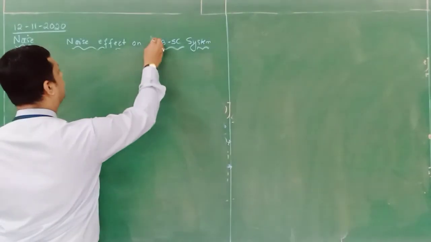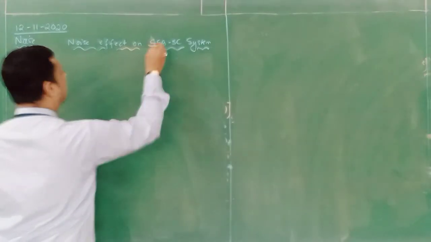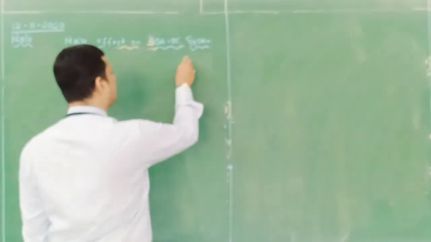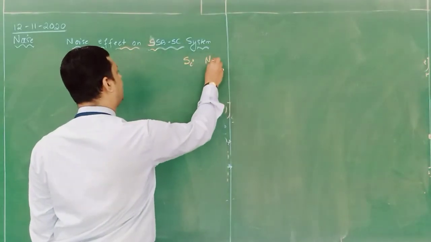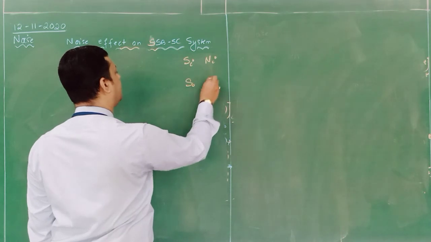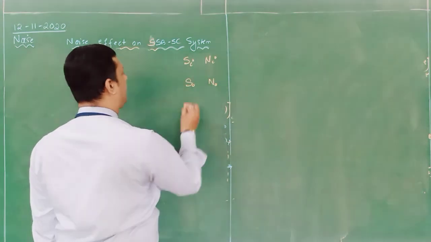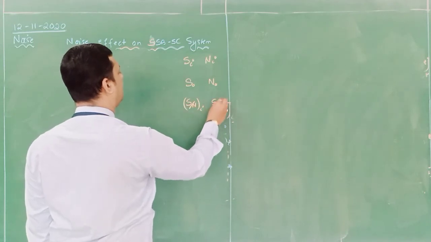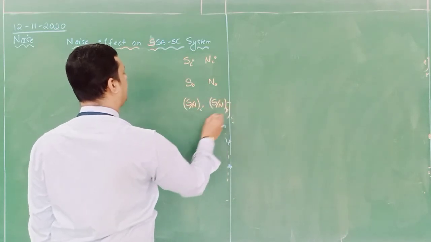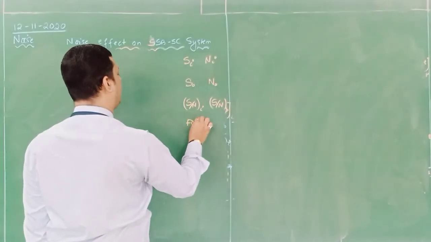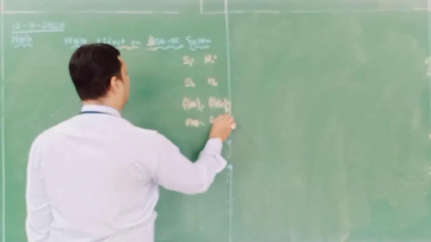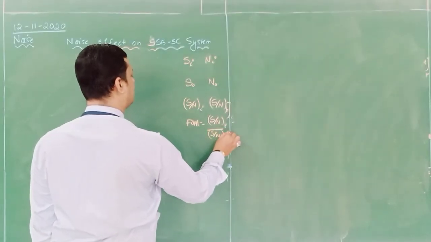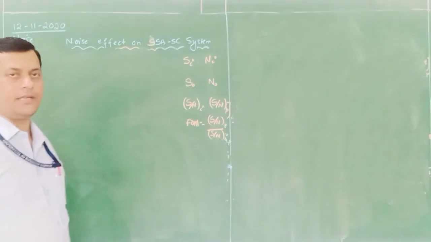In SSBSC system, again we have to calculate the parameters: input signal power, input noise power, output signal power, output noise power, input SNR, output SNR, and then you have to calculate figure of merit, output SNR divided by input SNR. Okay, so these are the parameters. Again you have to calculate.